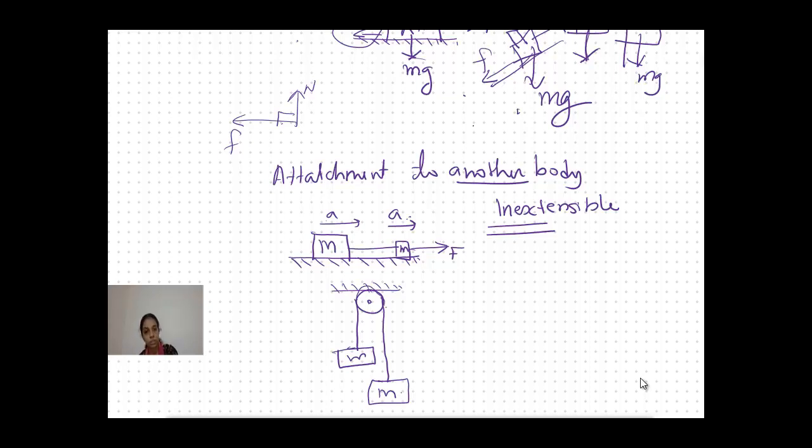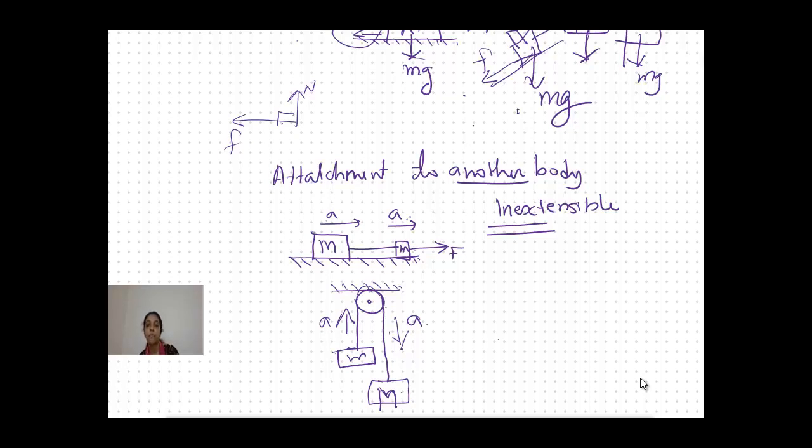Then in which direction will it move? Capital M has more mass, so obviously it will move in this direction, and the other will move upward. So both will move with the same acceleration. That you should understand.